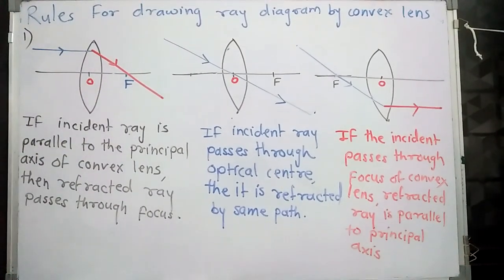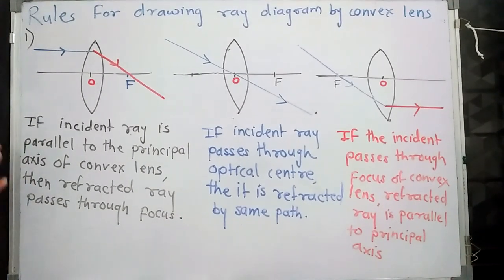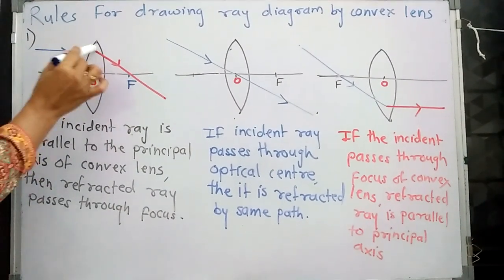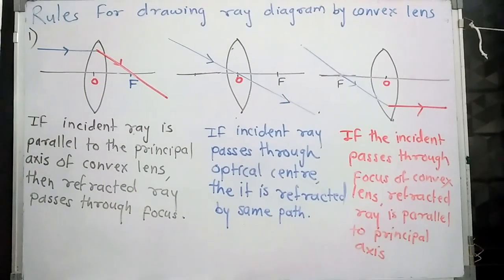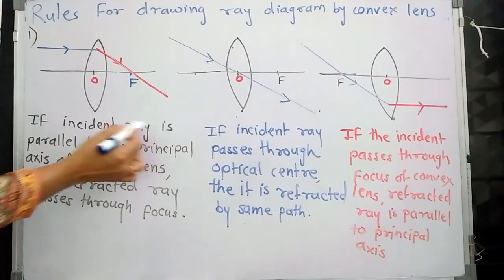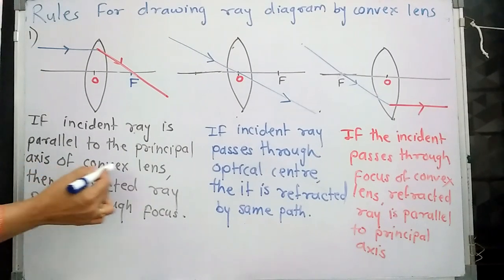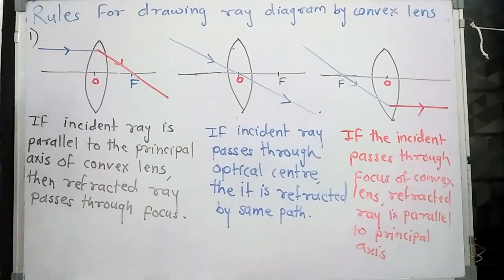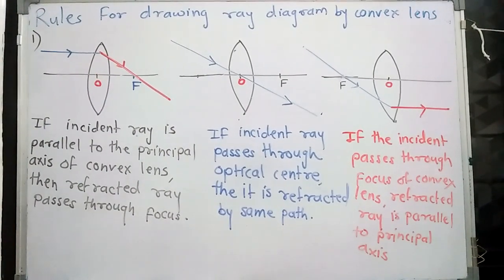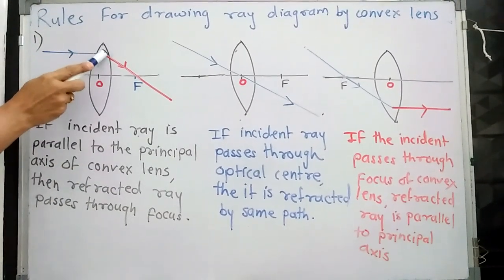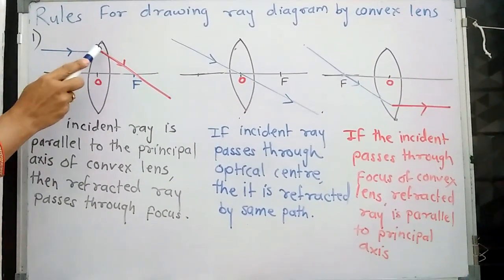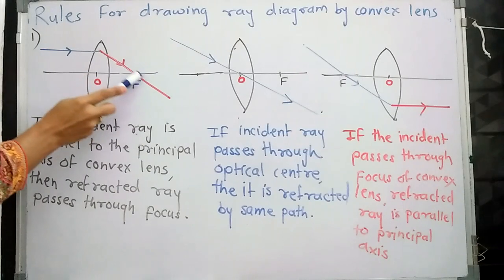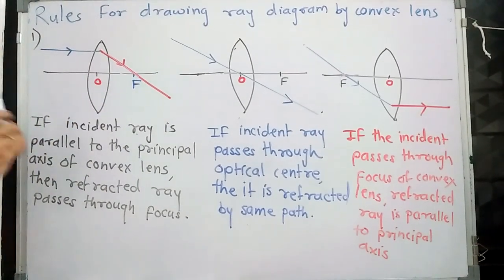While drawing or writing the rules, we don't have to take proper measurements. Now see, this blue color ray is the incident ray, and this is the refracted ray. So what is the first rule? If the incident ray is parallel to the principal axis of the convex lens, and we know the convex lens is converging, the refracted ray passes through the focus. This is the simple first rule.